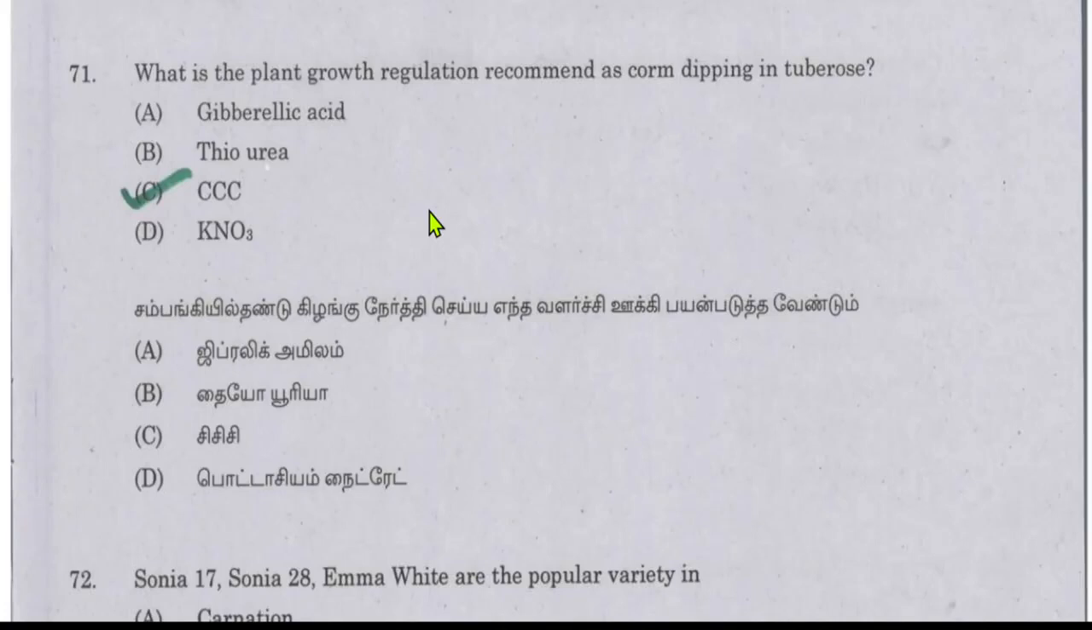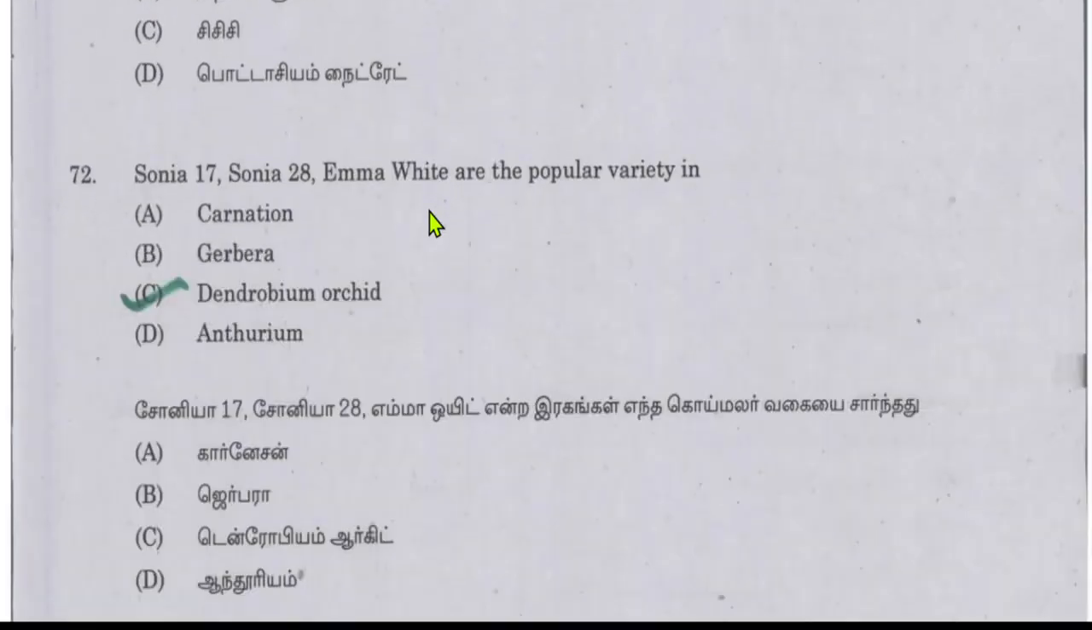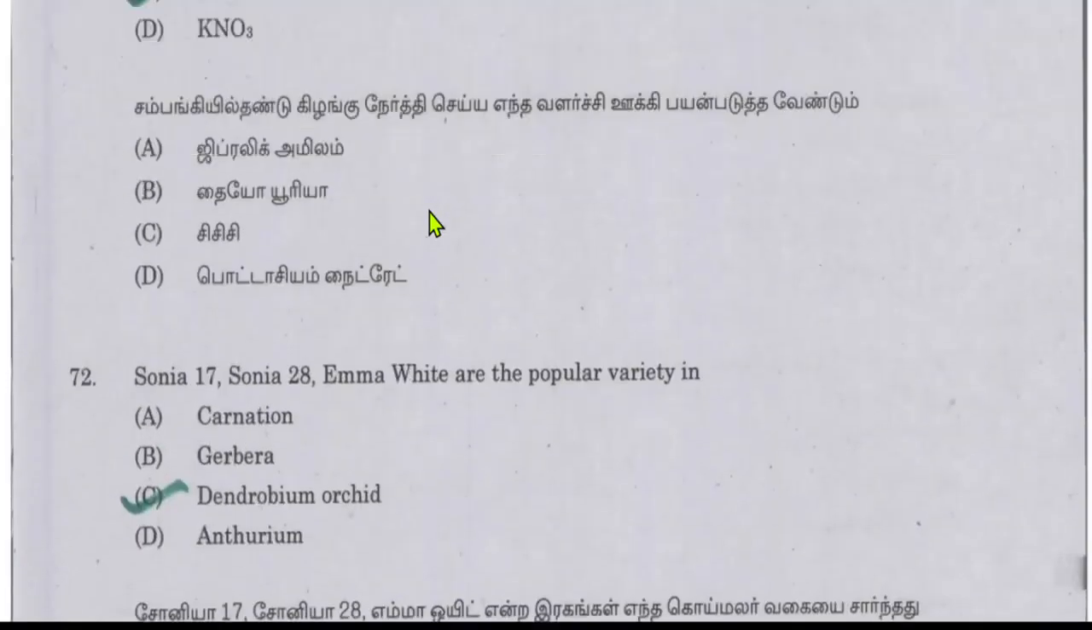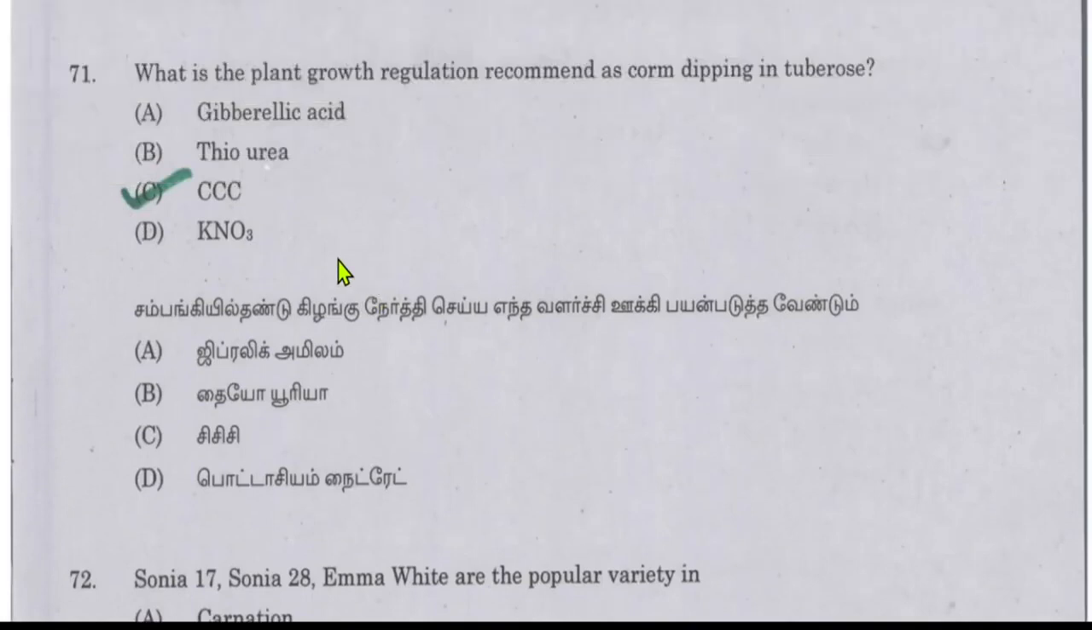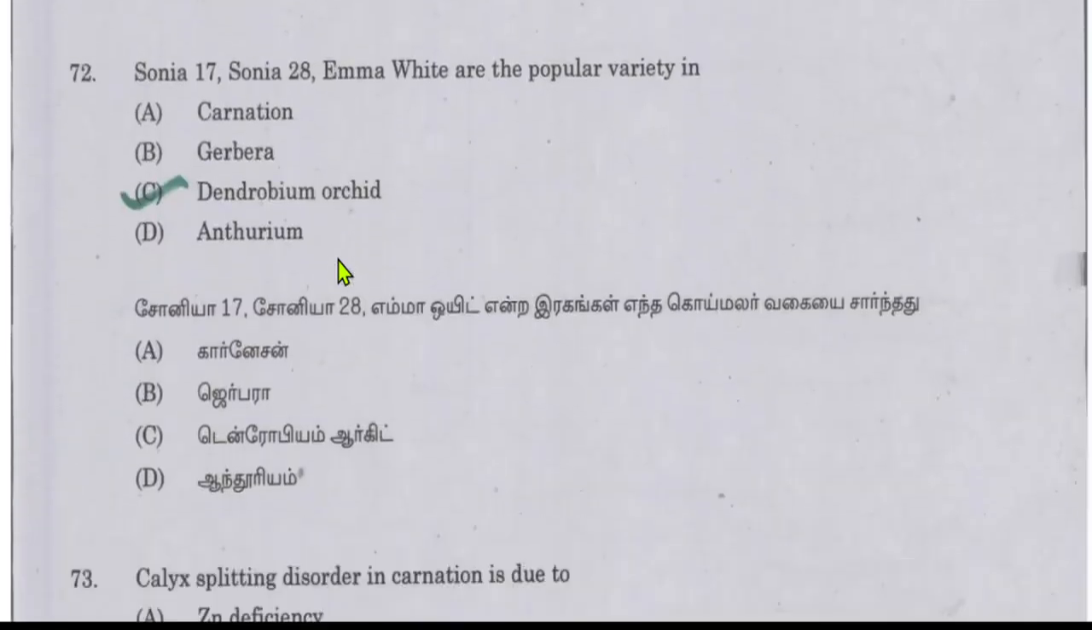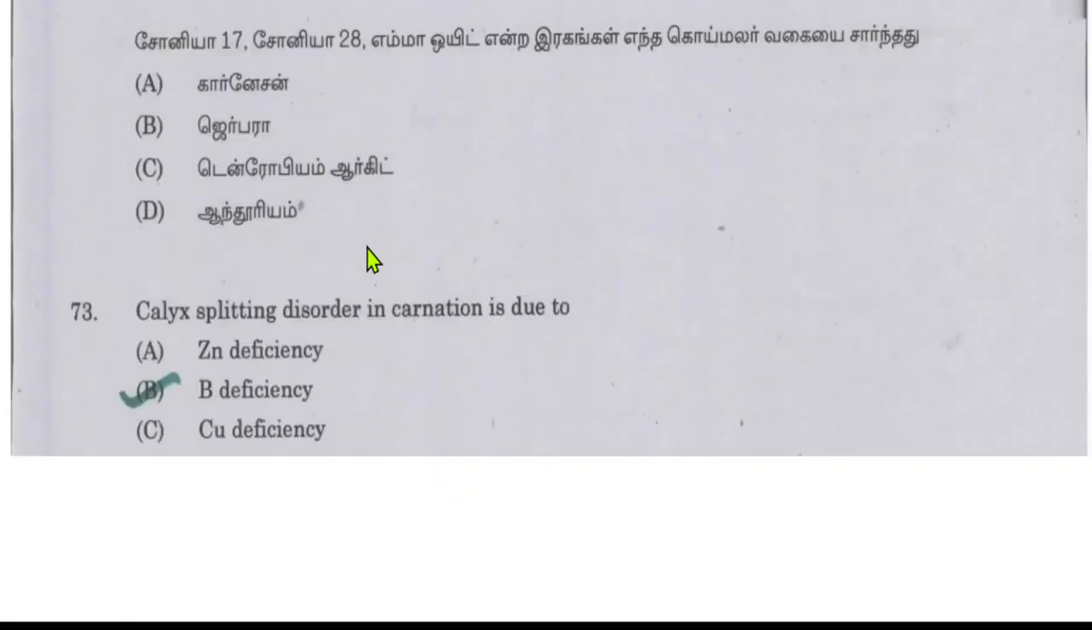We have used this cycocel for many years as a plant growth regulator in tuberose. Also you have another task: mention the actual mechanism or function of CCC. Why are we using this cycocel? Next question is, Sonia 17, Sonia 28, Emma White. These are the popular varieties of Dendrobium orchid, as we all know.